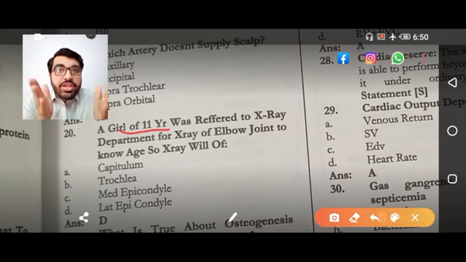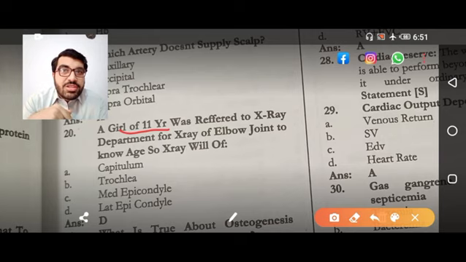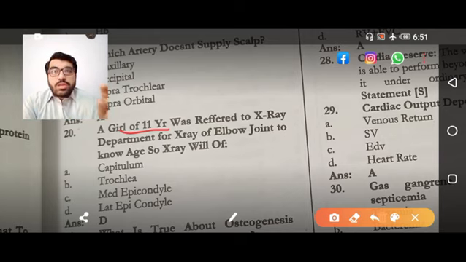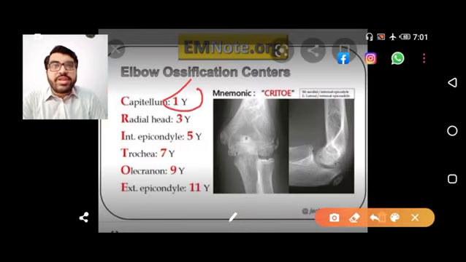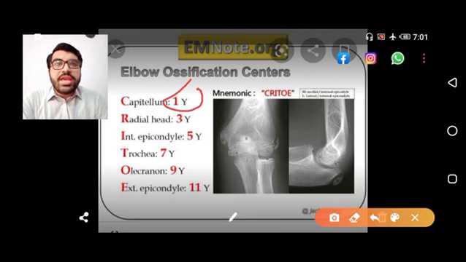What is smart study? We have to see that at first year of life, third year of life, fifth year of life, seventh year of life, which X-ray will you do. So there is a mnemonic for that, that is CRITOE.